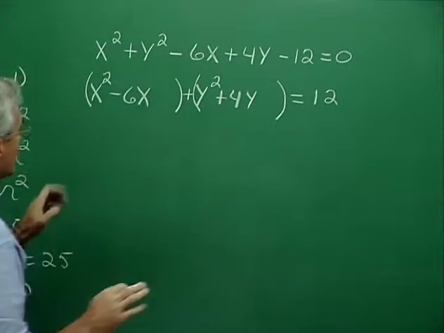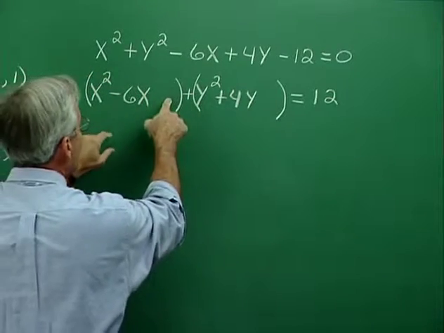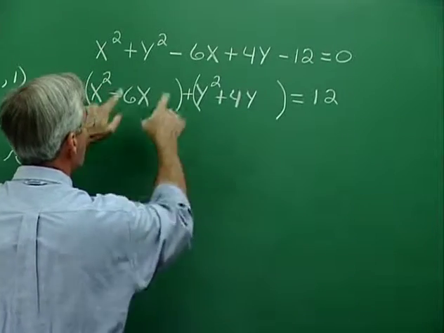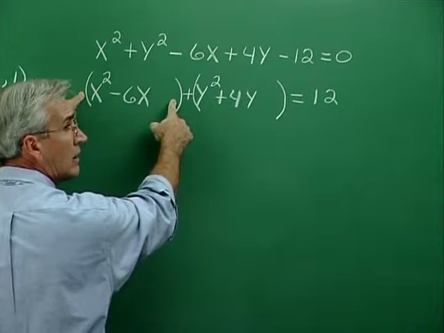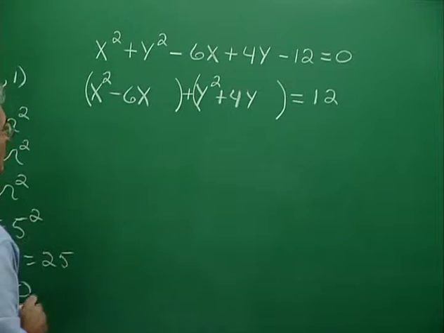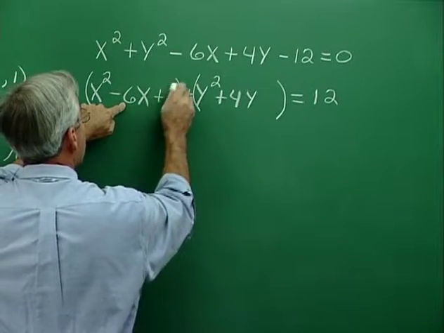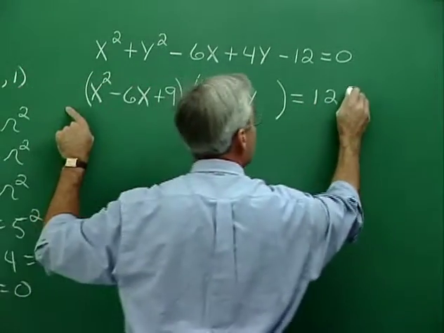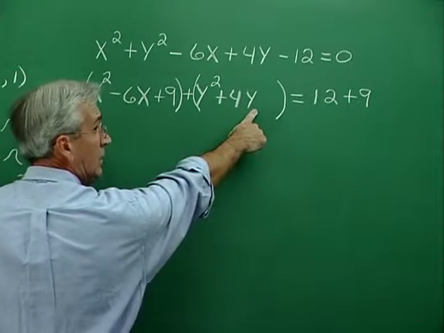Now, what we intend to do is create a situation here where we invent a constant which will allow us to factor into a binomial squared. Now, we're trying to create then a trinomial square. And by the way, the process is called completing the square. You may recall it from another situation. But to complete the square here, we take half of 6, that's 3, 3 squared is 9, so I'm adding 9 here. But if I add 9 here, to maintain the balance of the equation, I need to go over here and add 9 as well. Now, let me continue this one step further, and then I'll address this situation.